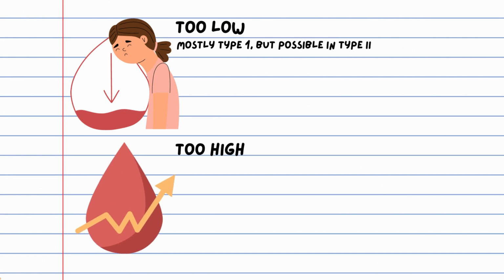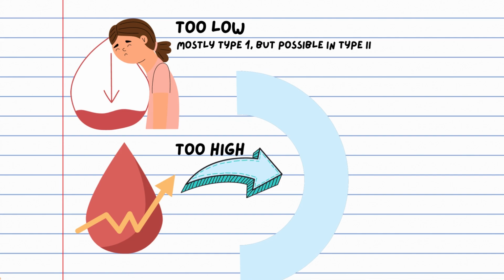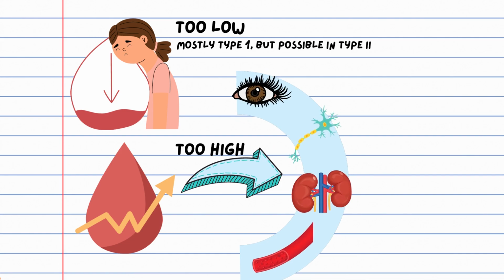High blood sugar can also cause acute symptoms that can be severe, but chronic high blood sugar can cause permanent damage to the eyes, nerves, kidneys, and blood vessels.